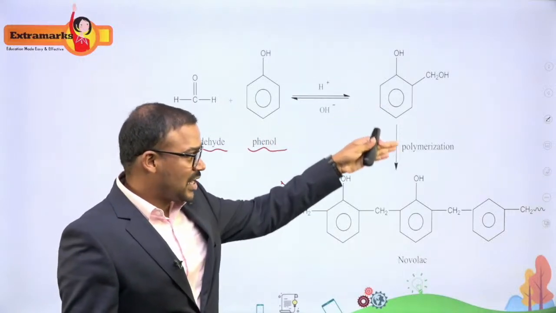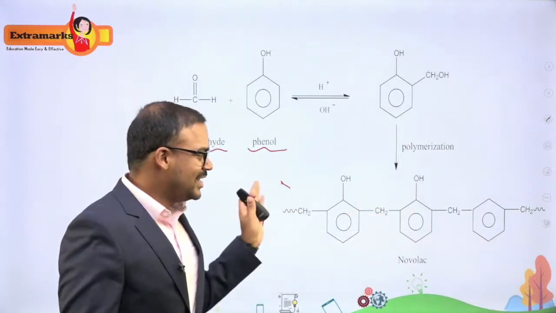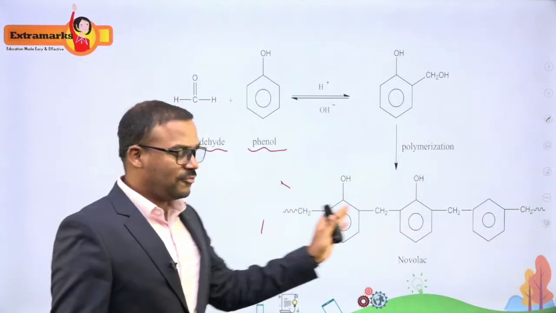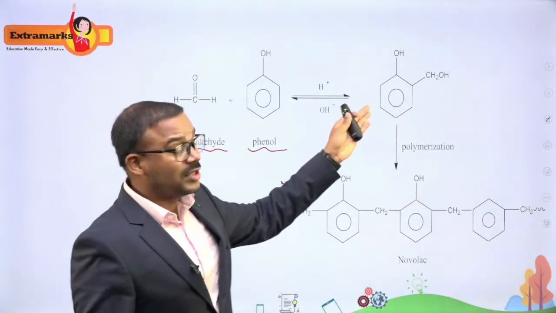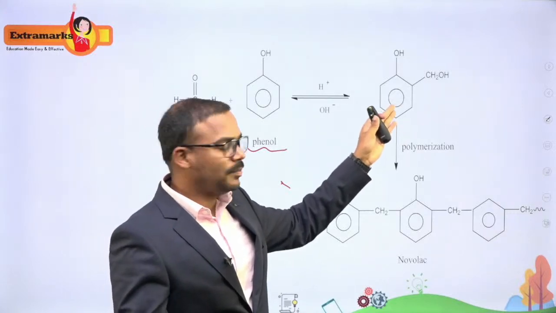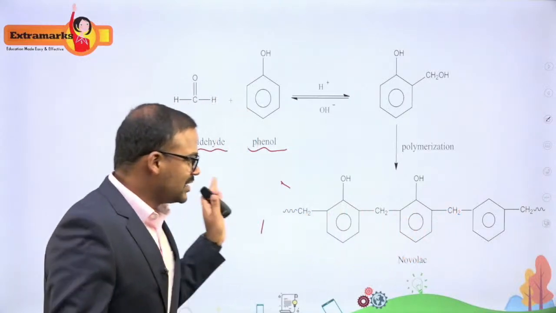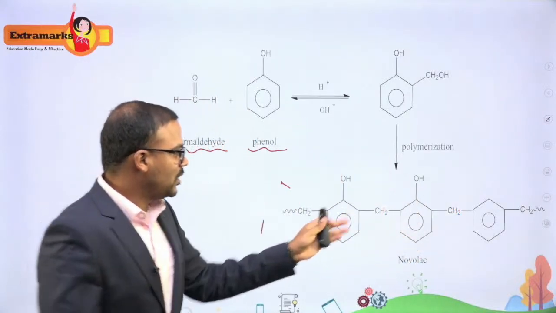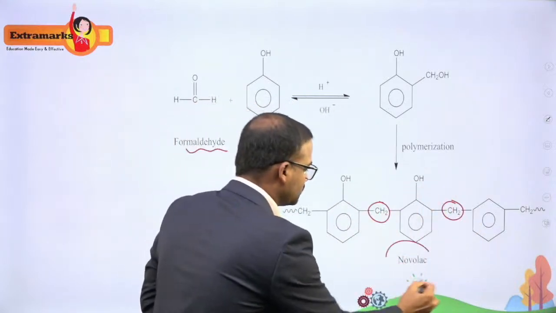Later this condensation reaction will further convert into a polymerization reaction, a linear polymer. A linear polymer will form, because two isomers are formed here, an ortho isomer and a para isomer. Using those you will have a linear chain with a methylene group between, so this polymer is actually called Novolac.